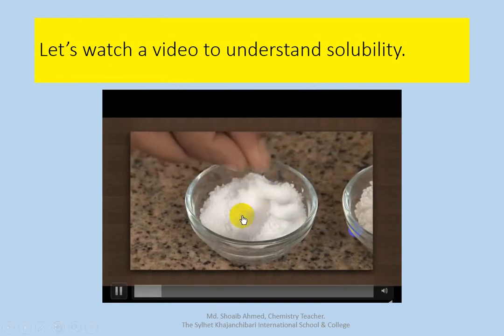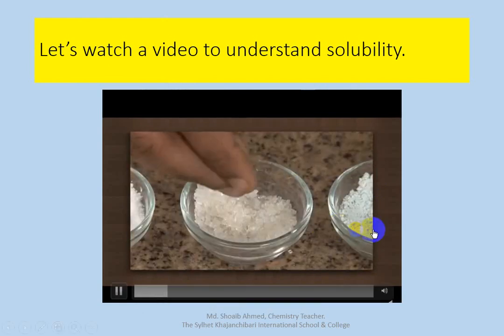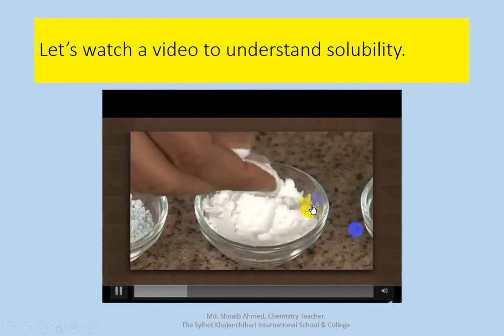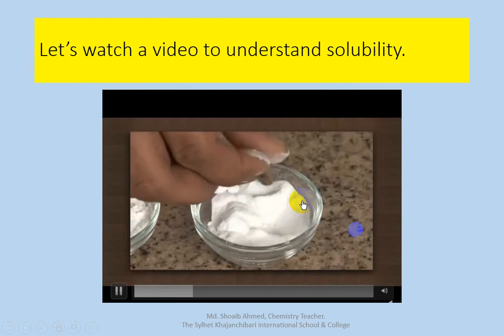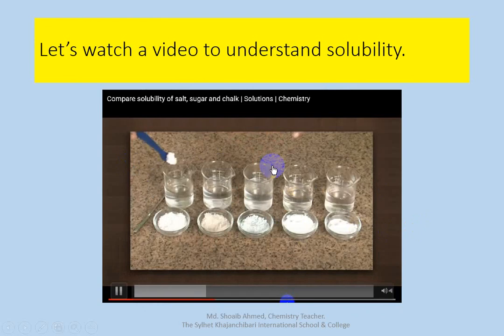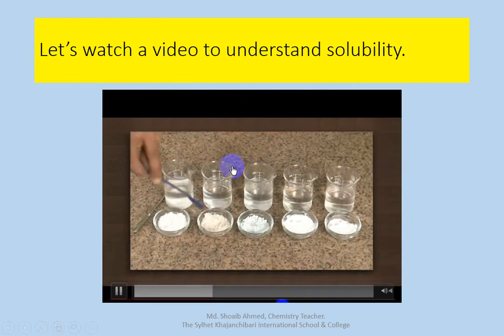This is the solute. These are solutes. These are solvent, water solvent. Water is the solvent.